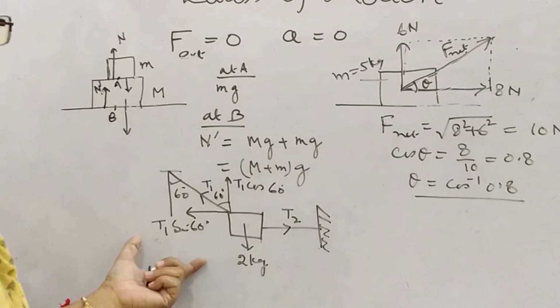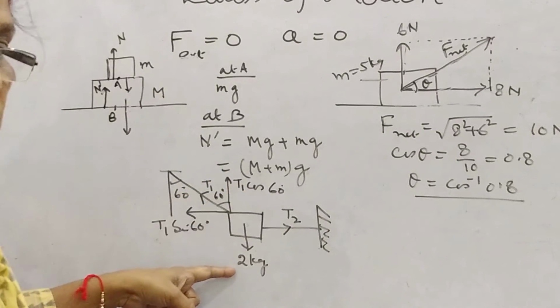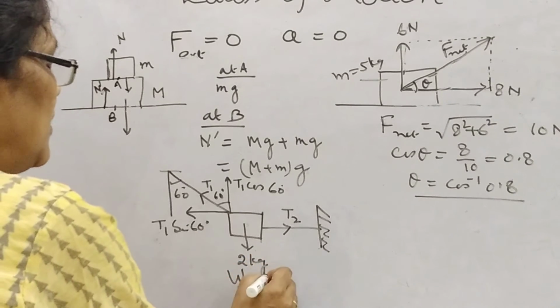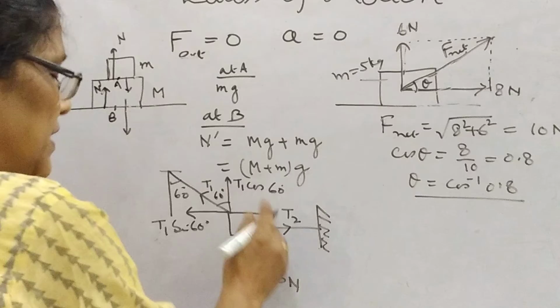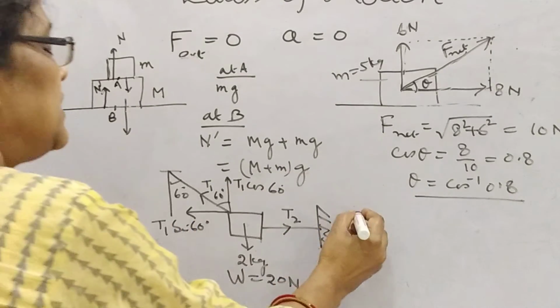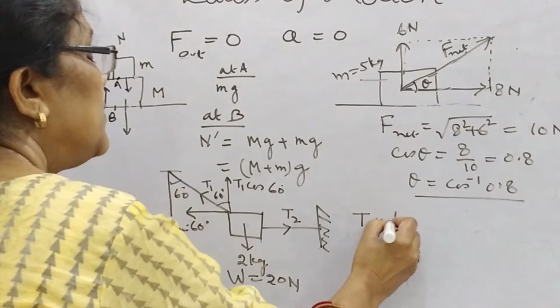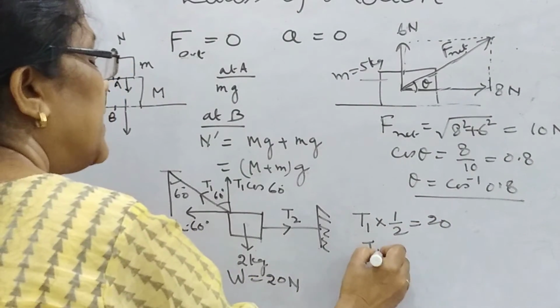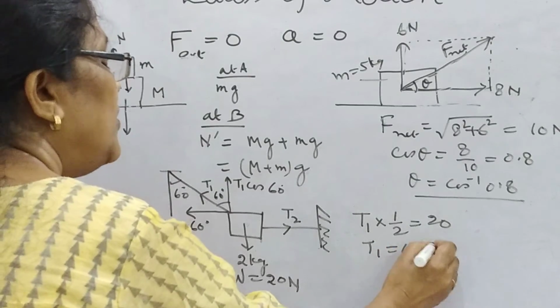Then simply T1 cos 60 equals the weight of the 2 kg block, 2 kg into g, that is 20 Newton. So 20 is equal to T1 cos 60. You will write T1 into cos 60, which is half, equal to 20. So you will get T1 as 40 Newton.